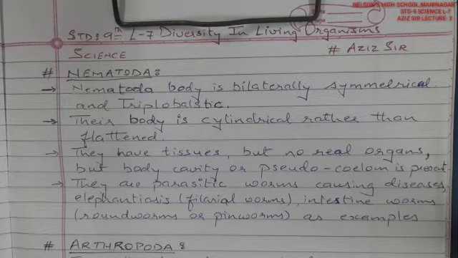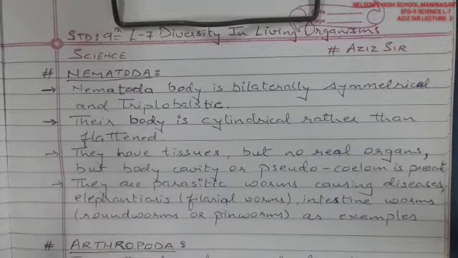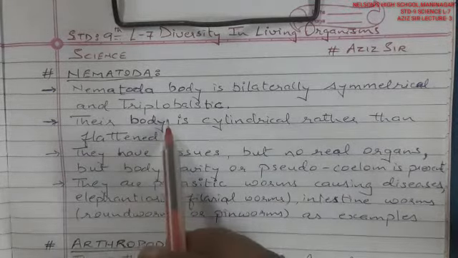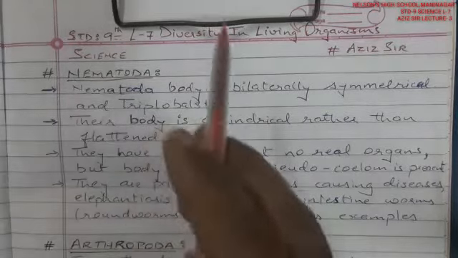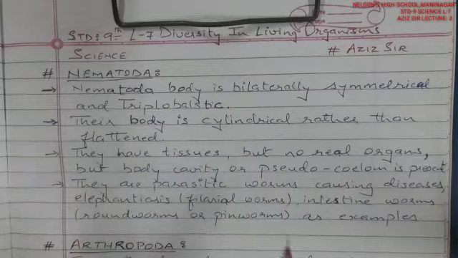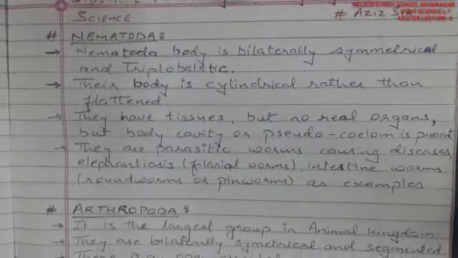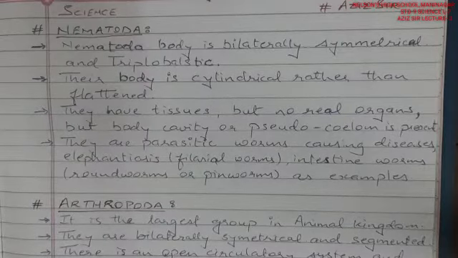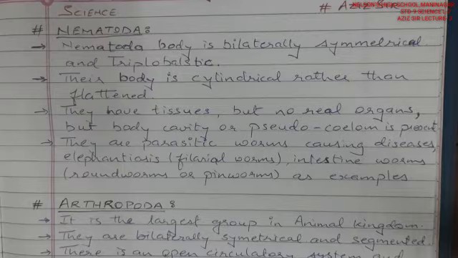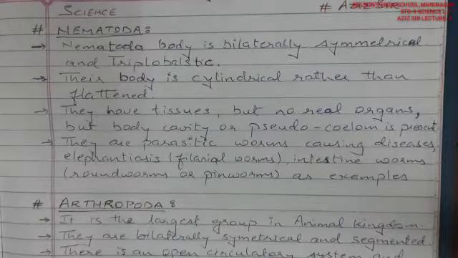In Nematoda the body is bilaterally symmetrical and triploblastic. Triploblastic means a three-layer body. Bilaterally symmetrical means the body is divided into equal left and right portions, right? They have a tissue system but no real organs. That means the tissue system is present but the organ system is not present up till here, right? But the body cavity or pseudocoelom is present.